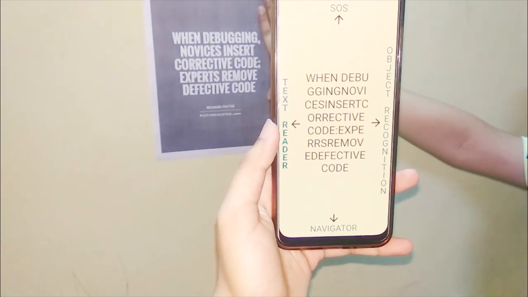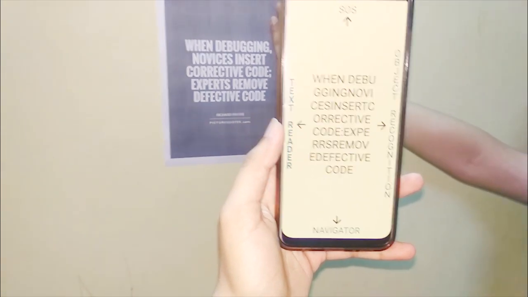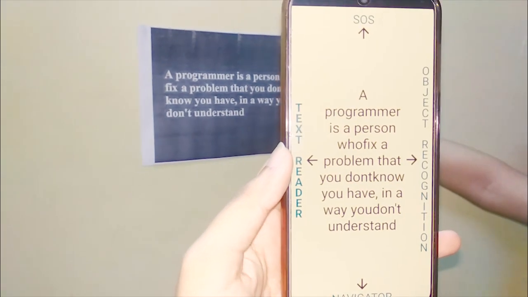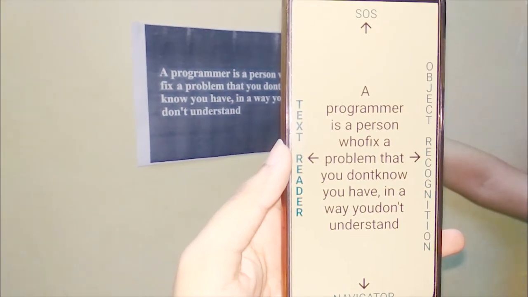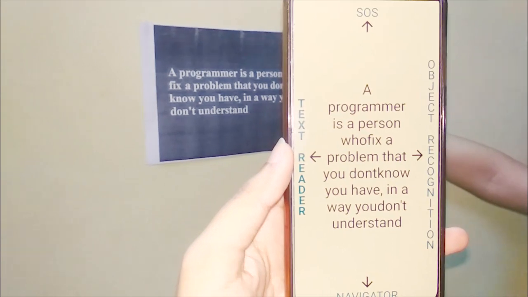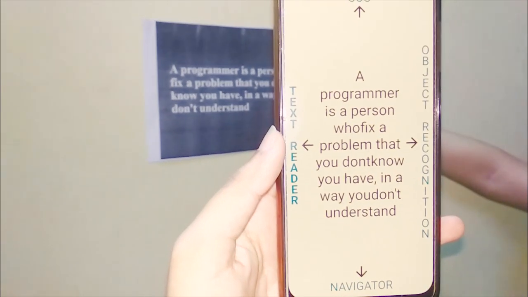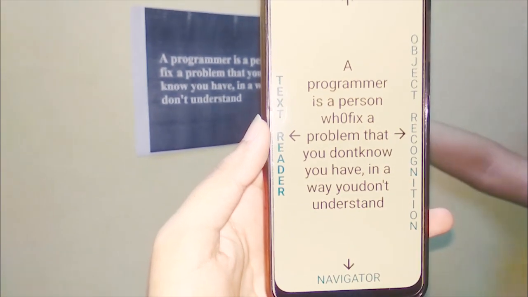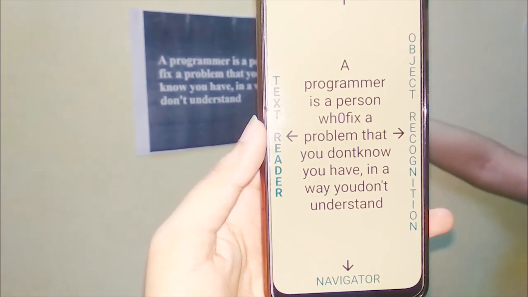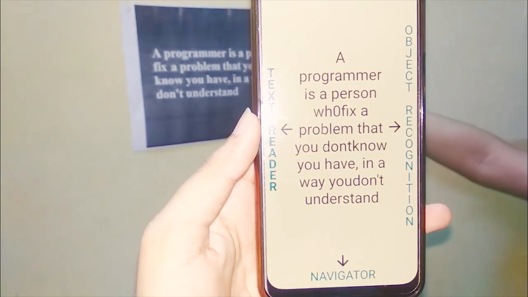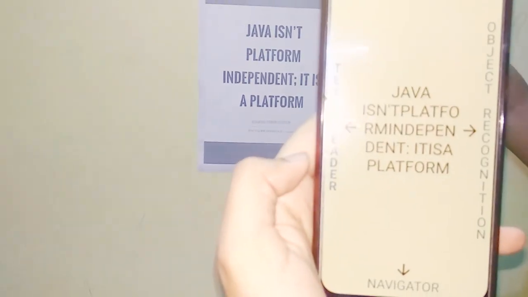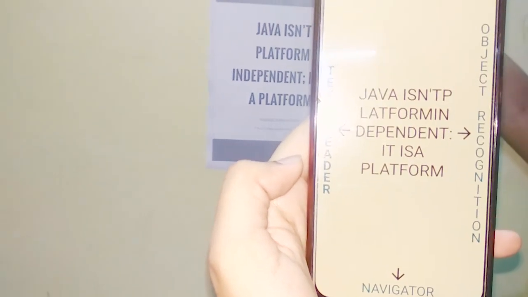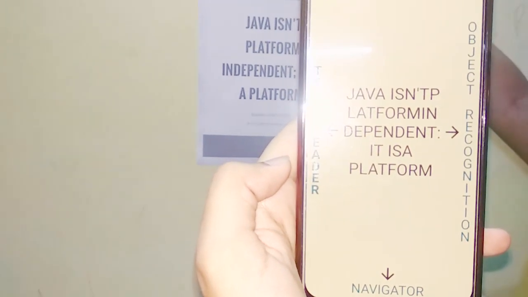Detected text: a programmer is a person who fixes a problem that you did not know you have in a way you don't understand. Detected text: Java is not platform independent. It is a platform.